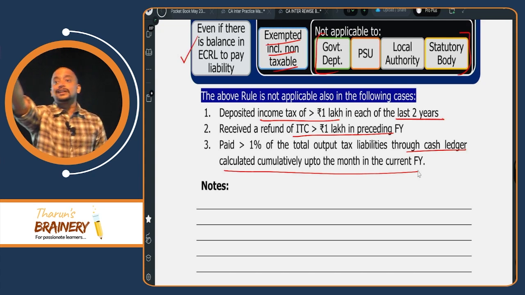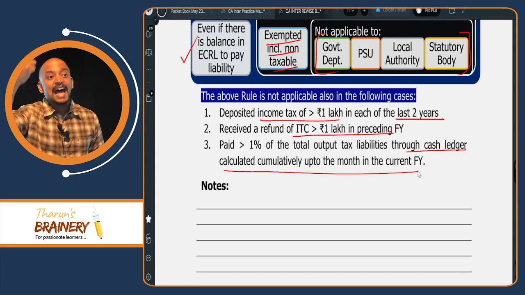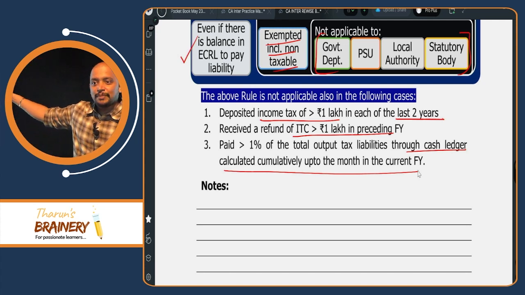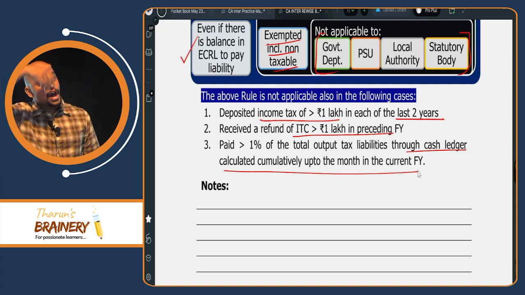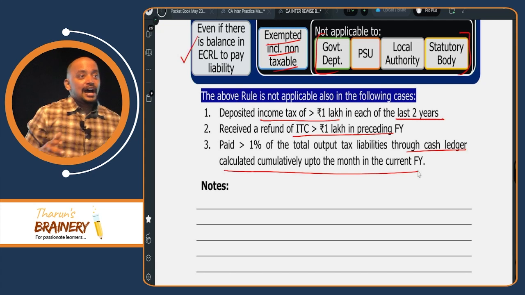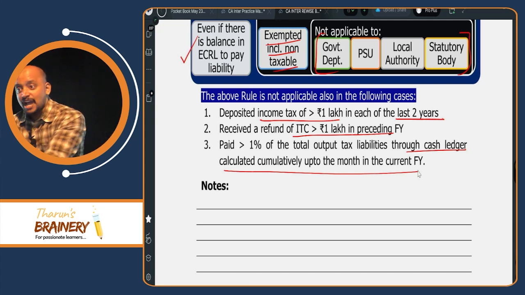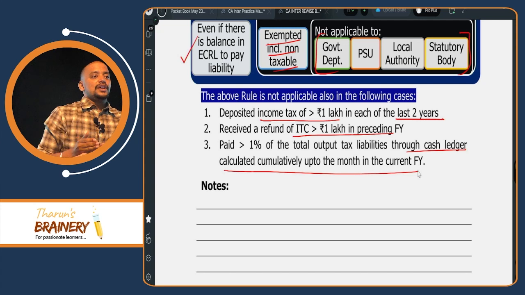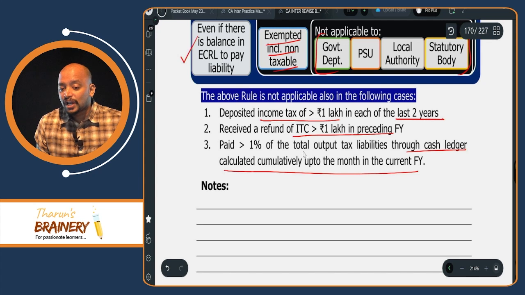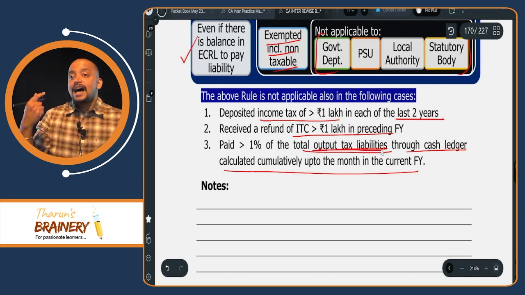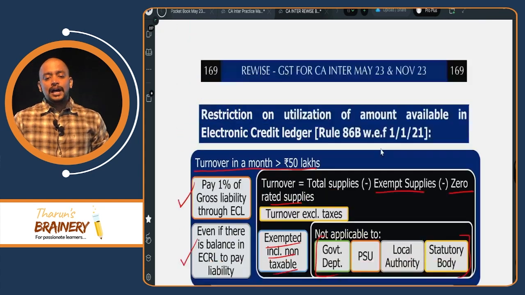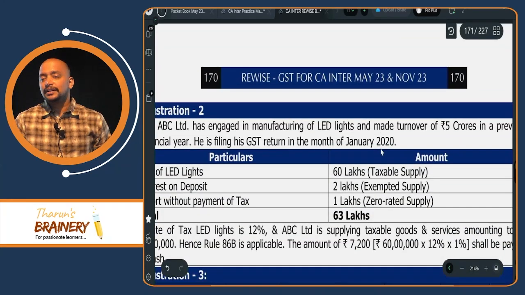And one more point, concentrate. Sir, GST paid under RCM, I have to pay through cash ledger. Will that be counted for 1%? No. That anyhow you have to pay through cash ledger. RCM liability you have to pay by cash only. So for FCM liability only, 1% you have to pay through cash ledger. That's why I have clearly said total output tax liability. RCM liability is what? Inward supply liability. Understood 86A and 86B.